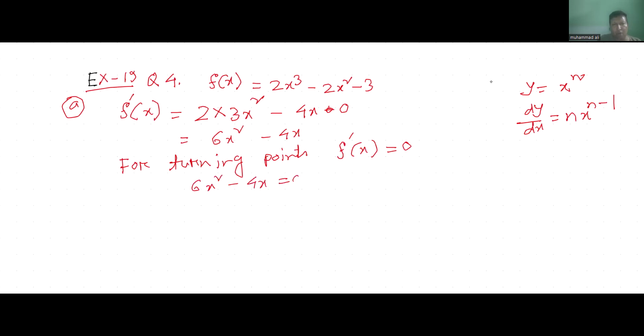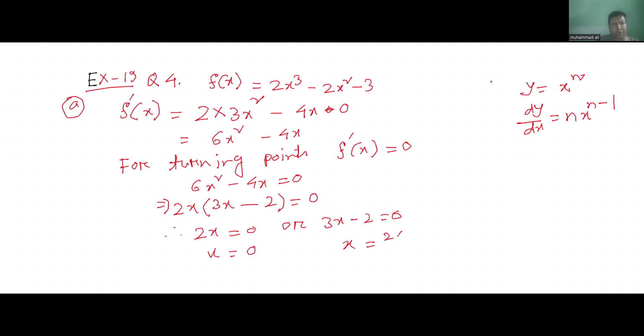Now 6x squared minus 4x equals 0. So we take 2x common, and we get 3x minus 2 equals 0. After that, 2x equals 0 or 3x minus 2 equals 0. So x equals 0 and x equals 2 by 3. So these are the two x coordinates. Now we have to find the y value.